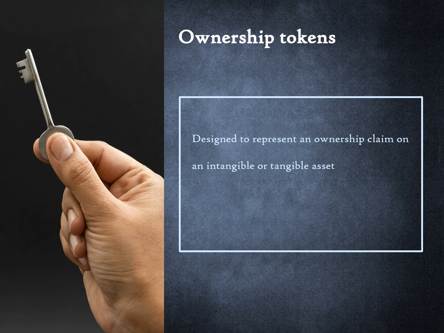They are similar to asset-backed tokens in that their economic value is derived from the value of the underlying asset. However, the token holder, in this case, has an ownership interest in the asset. For instance, a token that entitles the holder of the token to rent earned on a real estate property is an asset-backed token. But the token holder does not actually own the real estate property. An ownership token would mean that the token holder actually owns title to property.